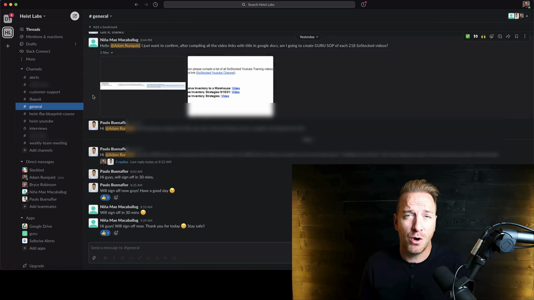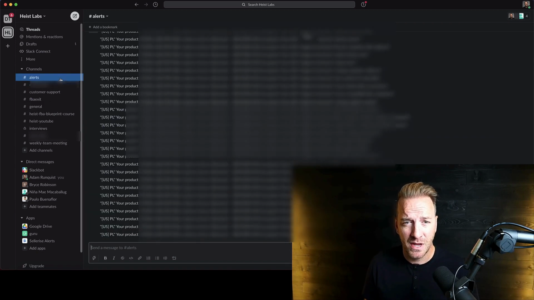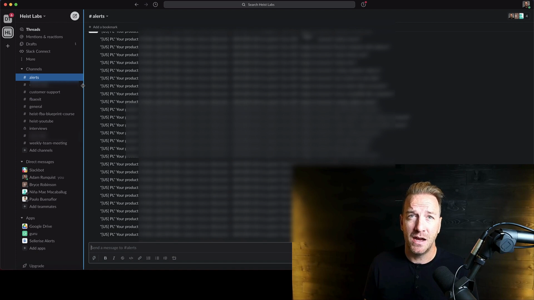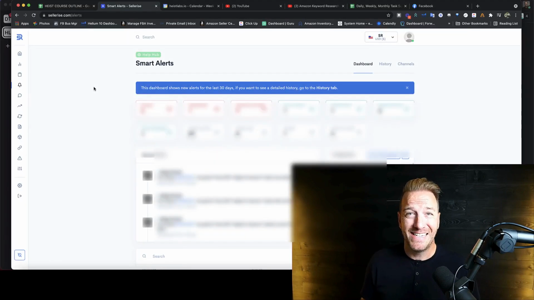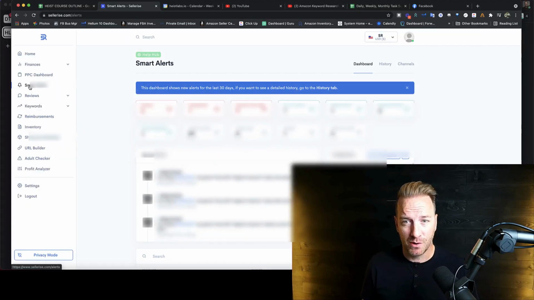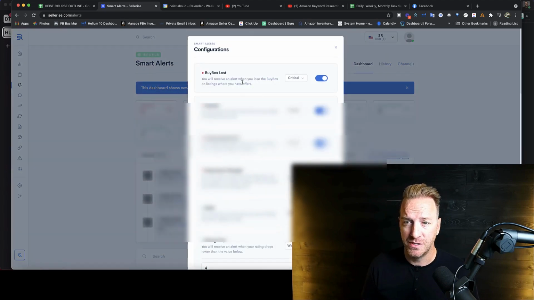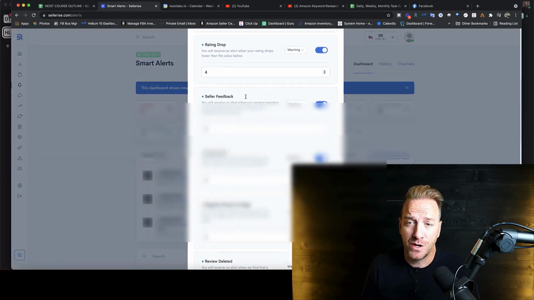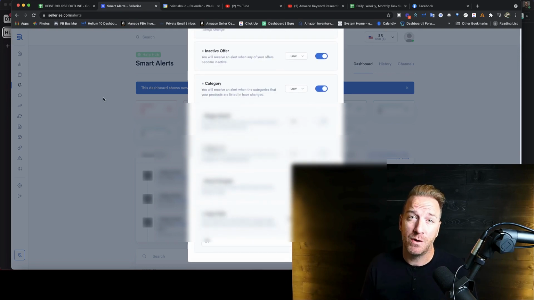If you go over here on the left-hand side, we'll just go top to bottom on this. The alerts is actually something that we have activated through Cellarize. So I'll go over to the Cellarize account really quick here. Within Cellarize, if you go to the smart alerts and click on that, you can set up configurations for your entire brand. You can also do it at the ASIN level if you want. Some of those configurations you can see here are basically critical things that happen with any of your ASINs, and it will notify you here within the Cellarize dashboard.